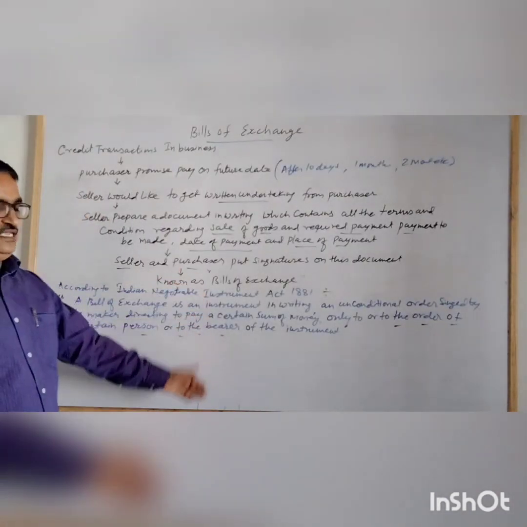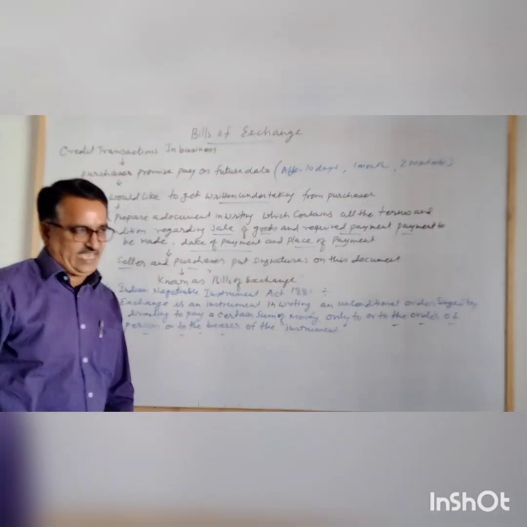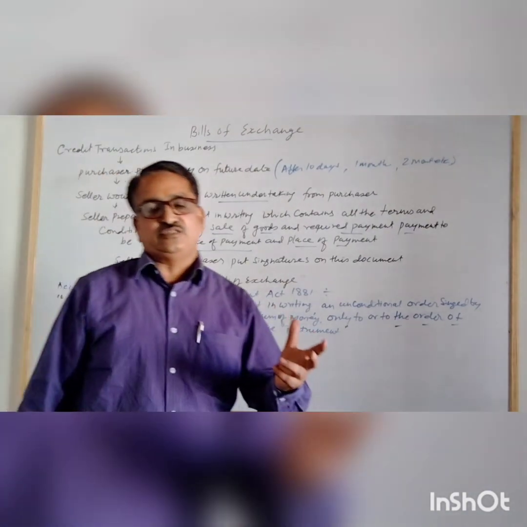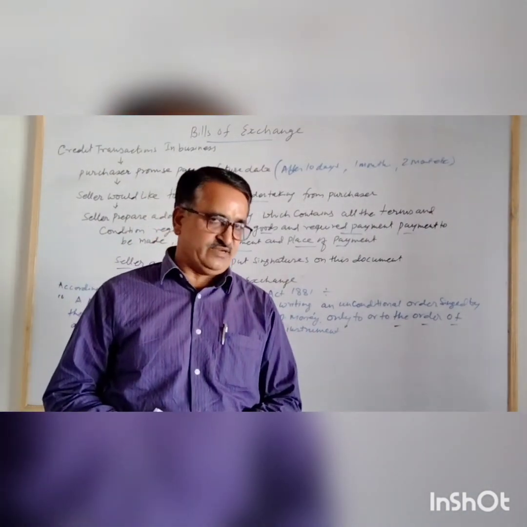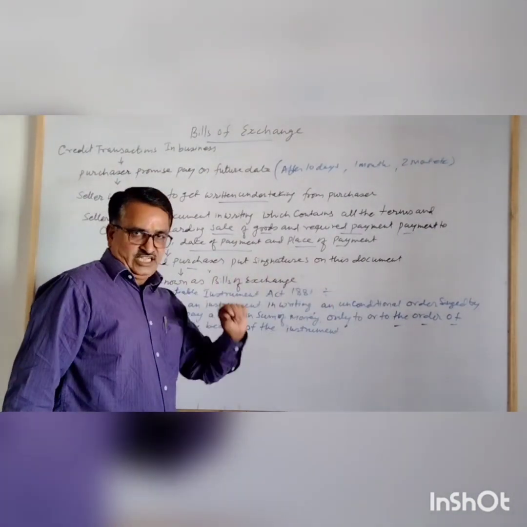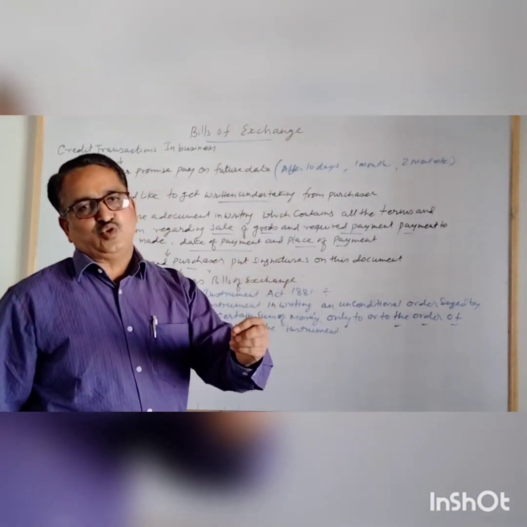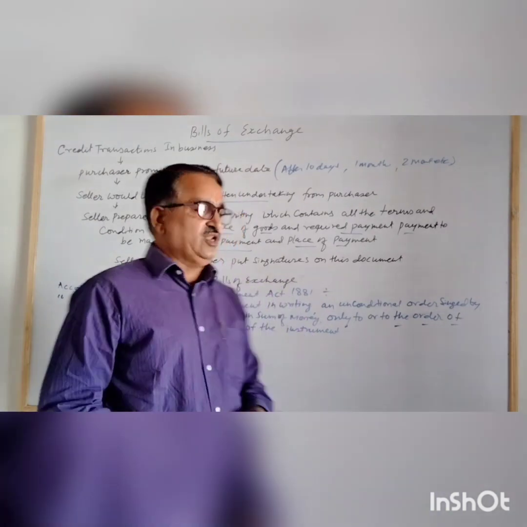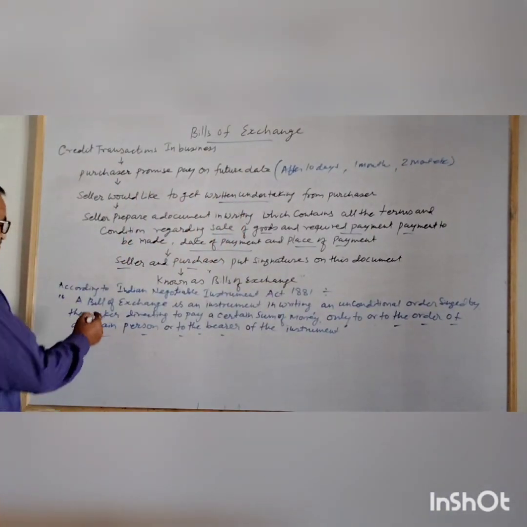So this is the definition of a bill of exchange given in the Indian Negotiable Instruments Act 1881. If we discuss the conditions and meaning, we will come to know the features of a bill of exchange. Let me discuss them.